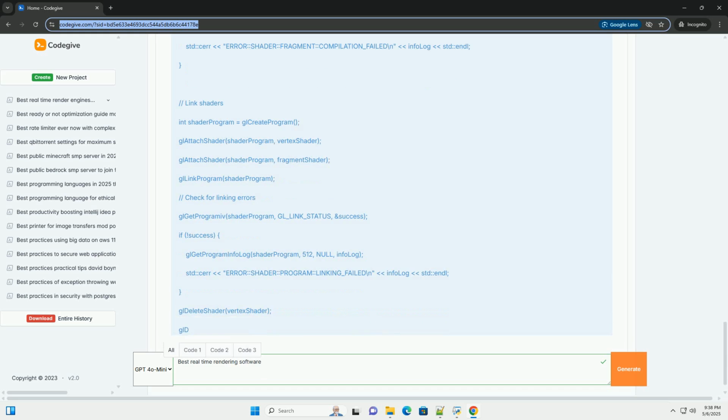8. Conclusion. Real-time rendering is a complex and constantly evolving field. This tutorial has provided a broad overview of the available software options, core concepts, and a simple OpenGL example to get you started. Remember to practice, experiment, and consult the resources mentioned above to deepen your understanding and create compelling real-time graphics. Choose the tool that suits your goals and learning style. Good luck.